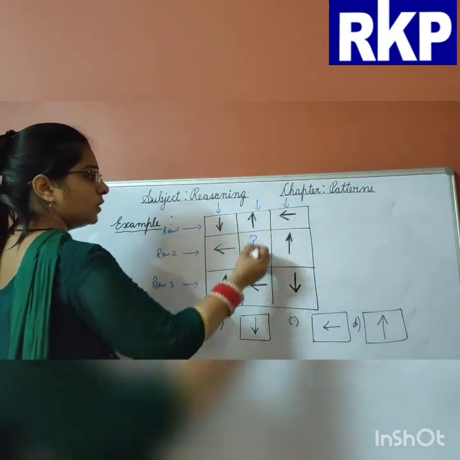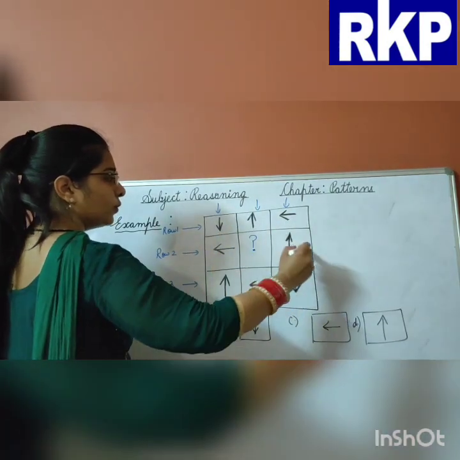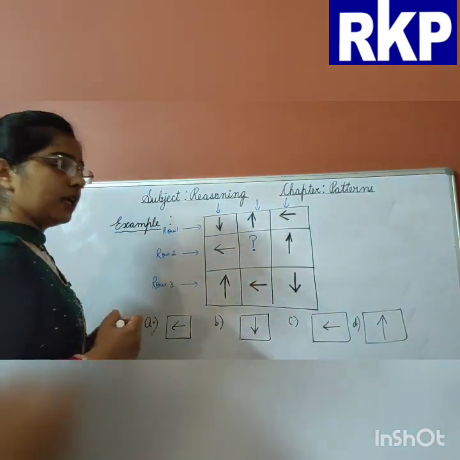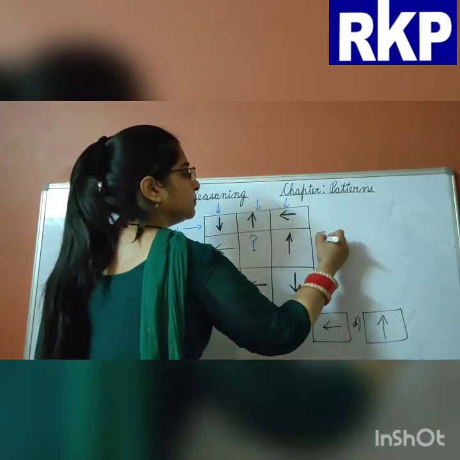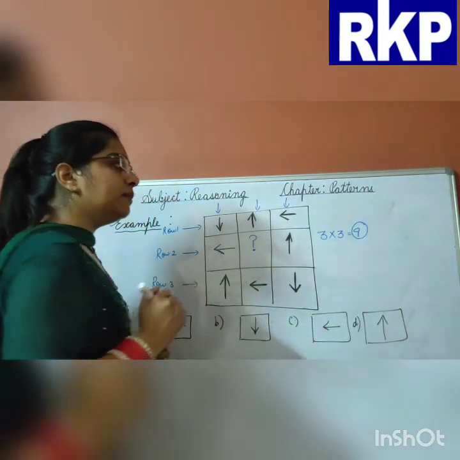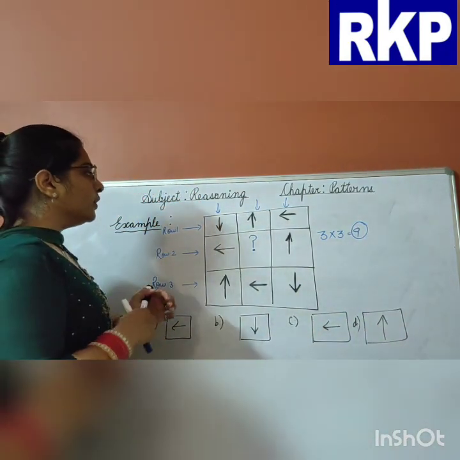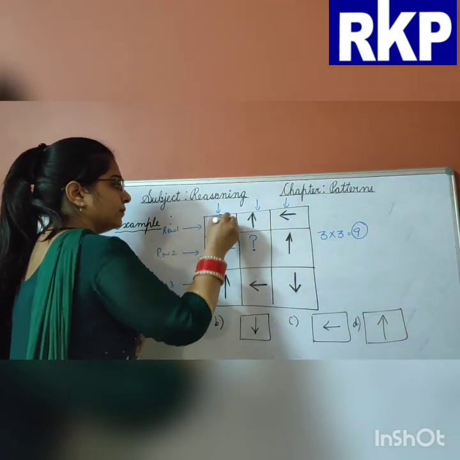So there are a total of 9 blocks. 3 rows multiplied by 3 columns. So how many blocks are there? 9 blocks are there. So this is row 1 and column 1.